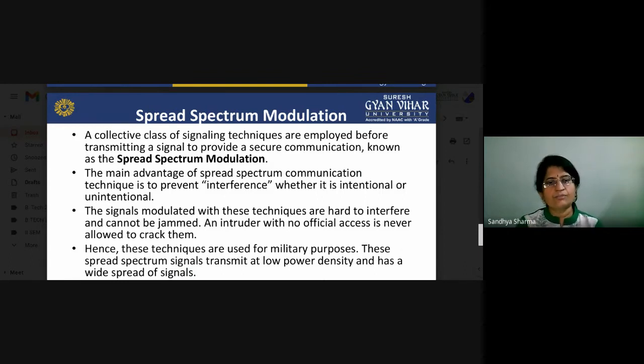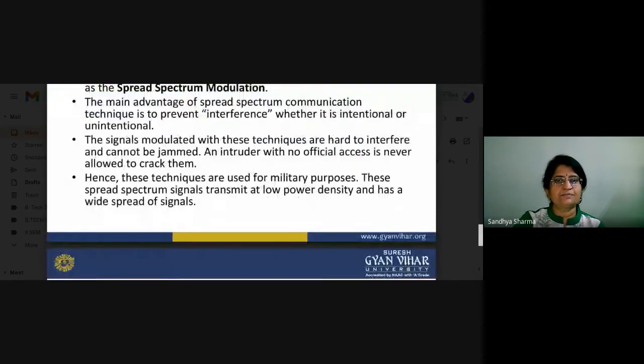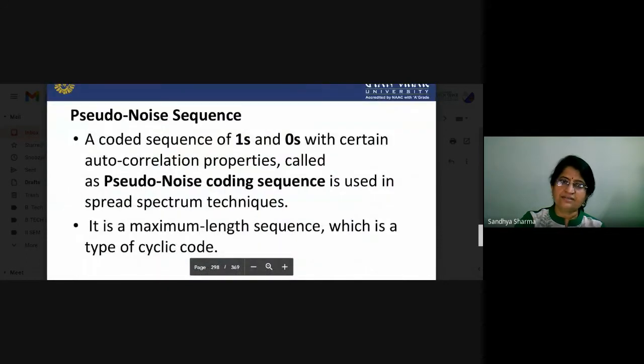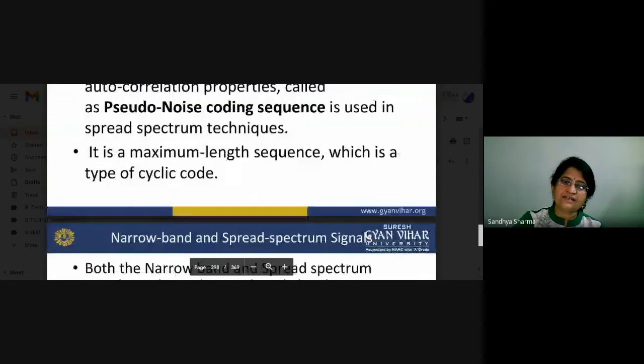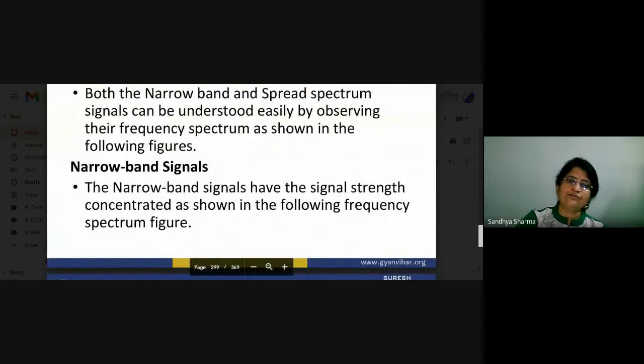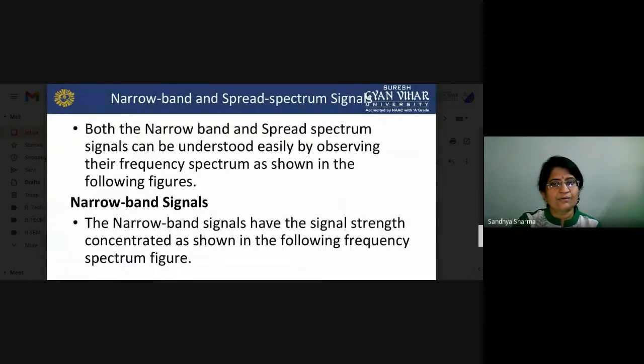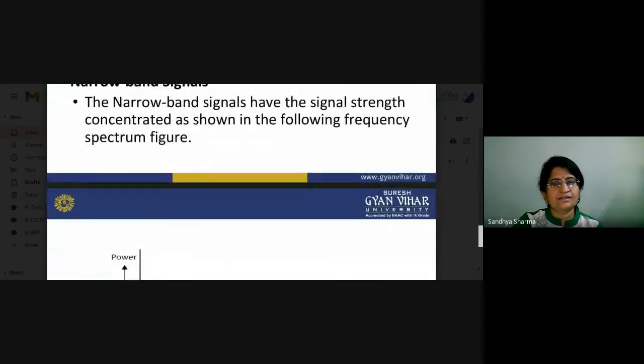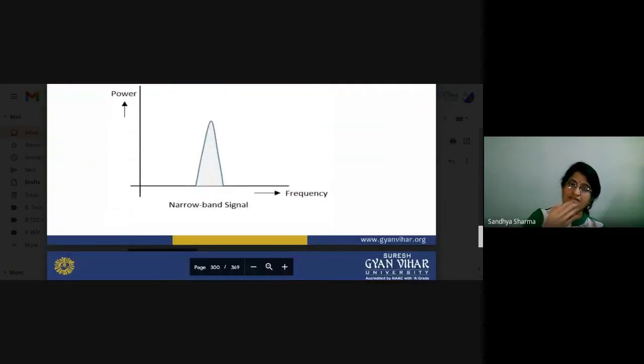When we are talking about spread spectrum, as the name suggests, we spread the spectrum of our input signals, and for spreading the spectrum, we use pseudo noise sequences. Suppose there is a signal and it is a narrowband signal. You want to transmit this signal, so you spread the spectrum of your signal, and when you spread the spectrum, the power level decreases.